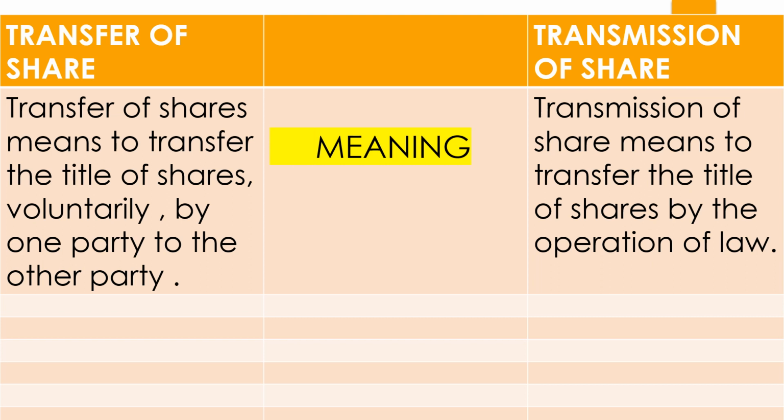Now we come to the tabulated form of the difference between the transfer of shares and the transmission of shares. The first point is the meaning. Transfer of shares means the transfer of the title of the shares, which happens voluntarily by the wish of both the parties, and they, in their senses and willingly, sell off the shares to the other person, and they are happy to do so. In transmission, the transfer of title to the new person happens by the operation of law, just as I explained in the previous slide.